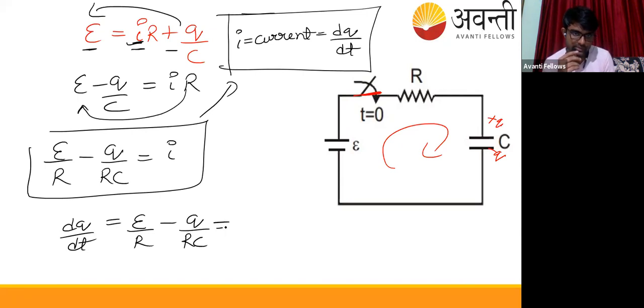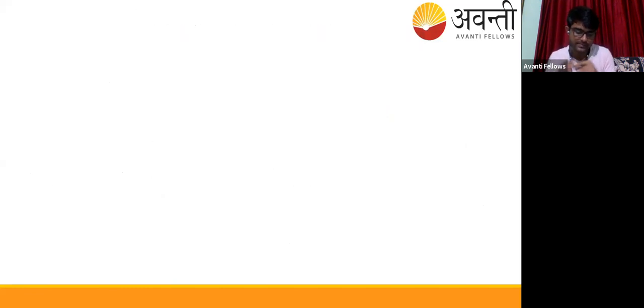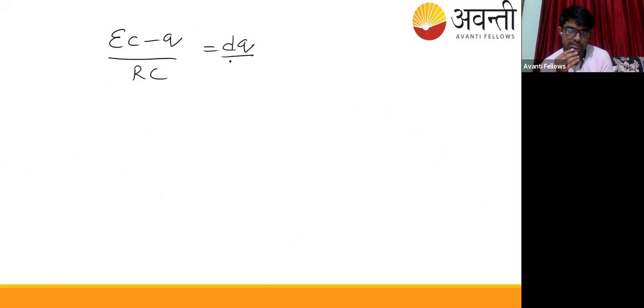First of all, let me take the LCM. The LCM comes out to be (EC - q)/RC = dq/dt. So let me write it again here: (EC - q)/RC = dq/dt.